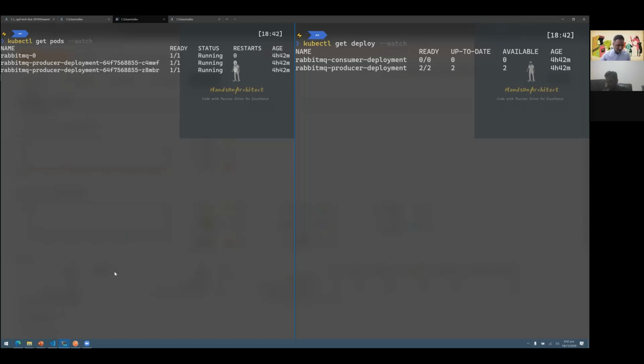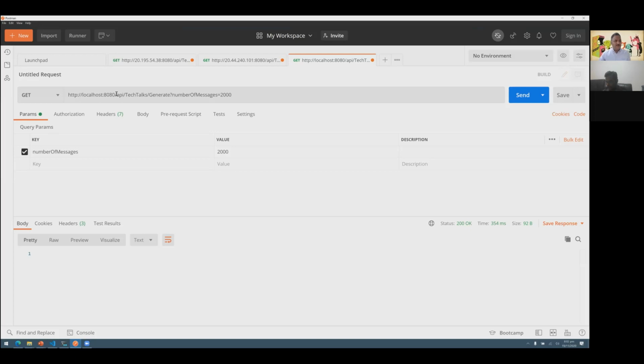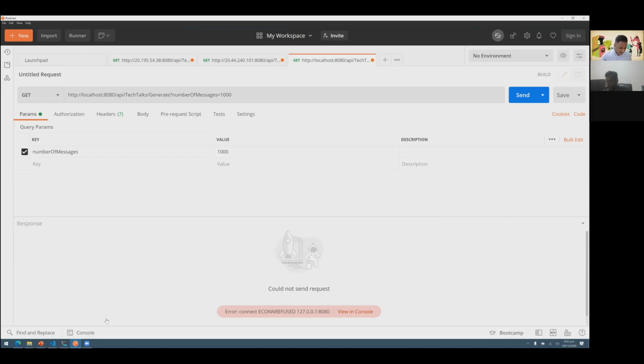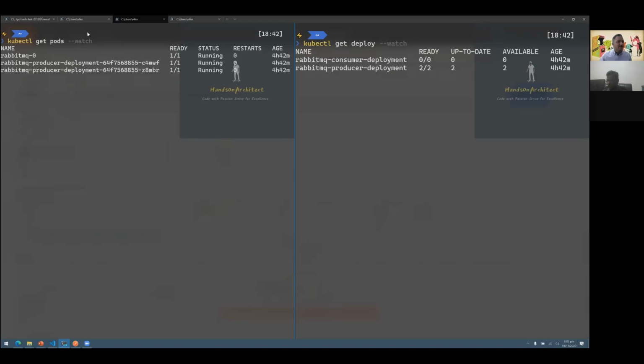So let me go into Postman, which allows me to make a call to this API, and let me publish 1000 messages. So I'm sending a request to populate 1000 messages into that RabbitMQ. If we get the status as OK here, we should be good, but we don't get status OK. That means there is some problem. Let's see if everything is running fine.